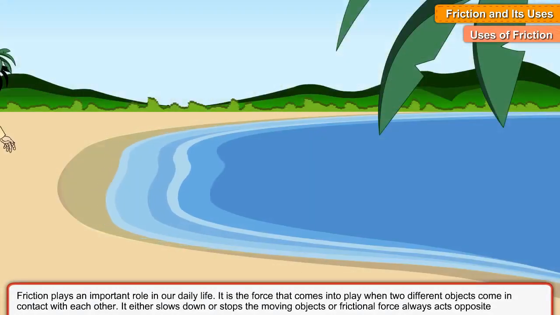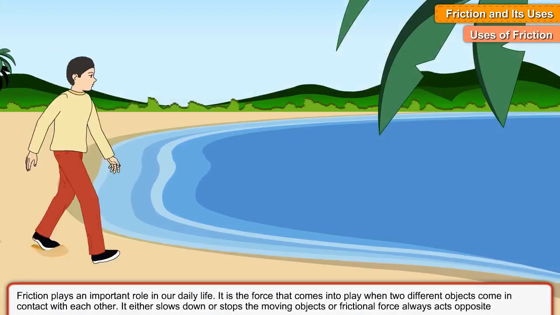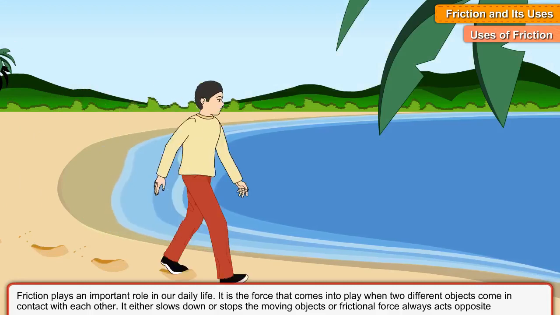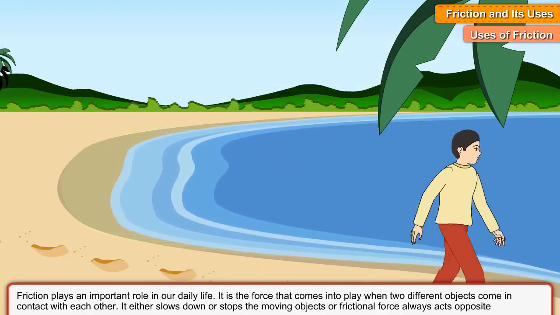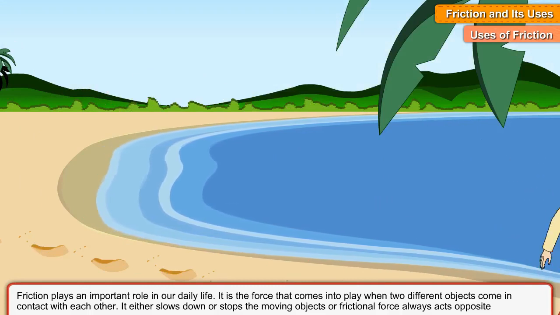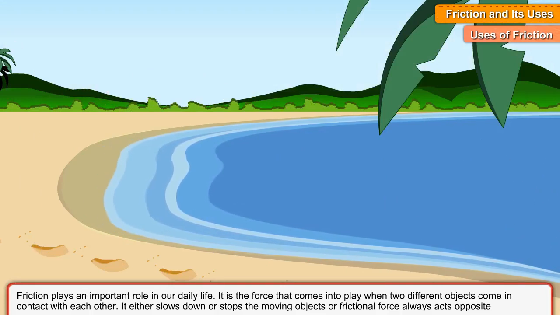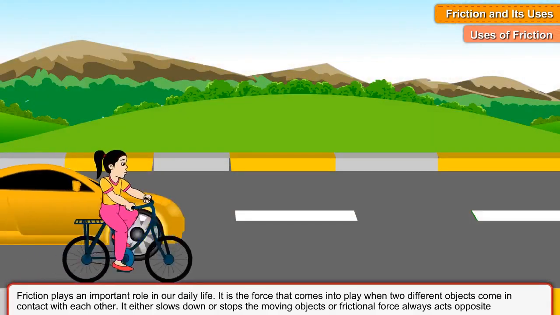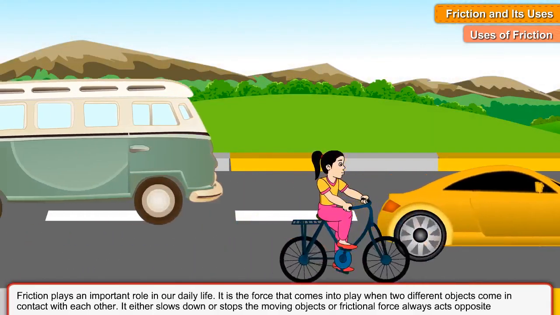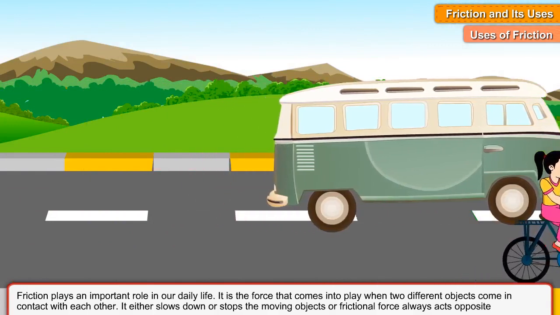Uses of friction. Friction is useful to us in many ways. The friction between our feet and the ground makes it possible for us to walk. We cannot walk easily on slippery ice, a wet floor, or a very smooth floor because there is less friction. Friction between the road and the tires of vehicles makes them move on the road.